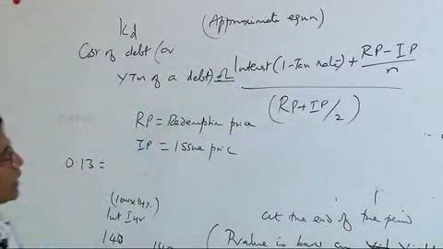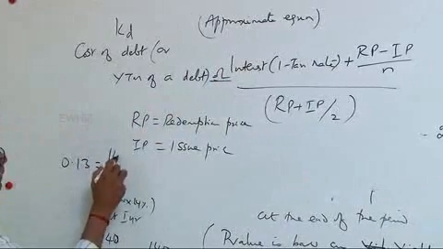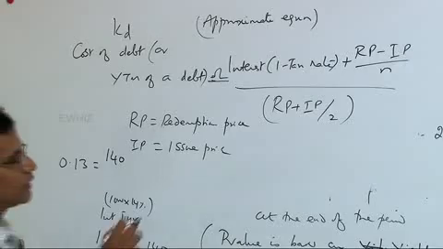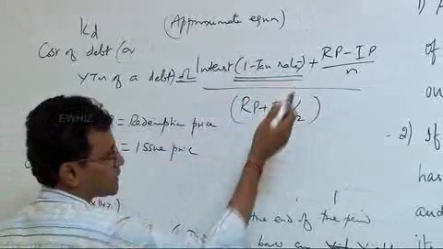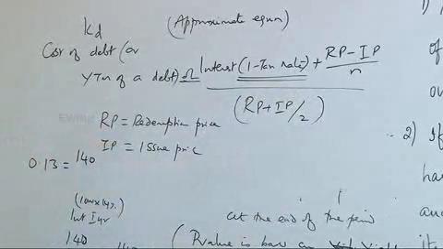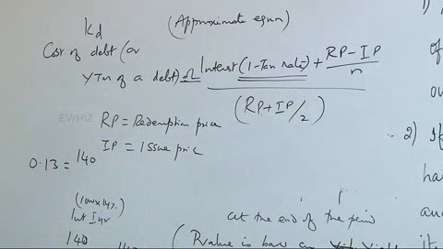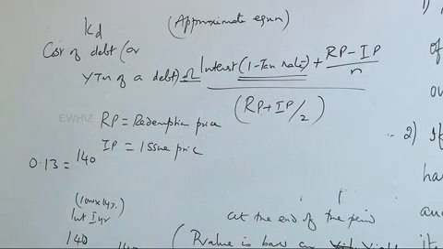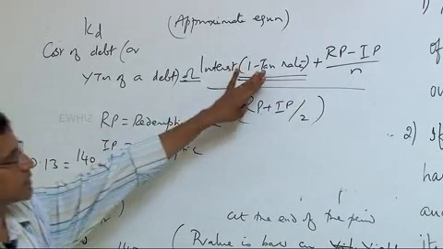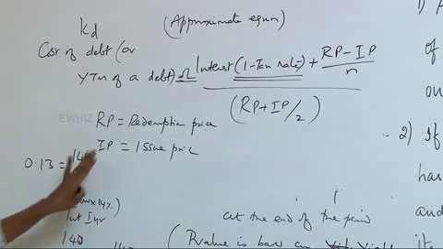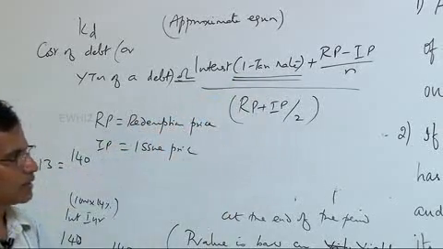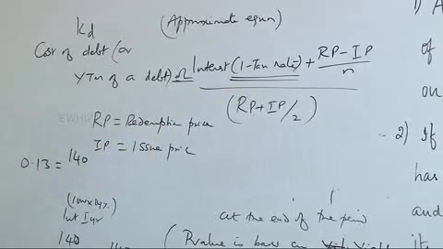The interest periodically is 140. The tax rate is not given in the question. Tax rate is obviously relevant only for the issuer and not for the investor, or it may be relevant for the investor if interest is taxed. Notwithstanding this 1 minus tax rate, I just take 140, ignore this 1 minus tax rate because taxes are not to be considered, at least in this problem.